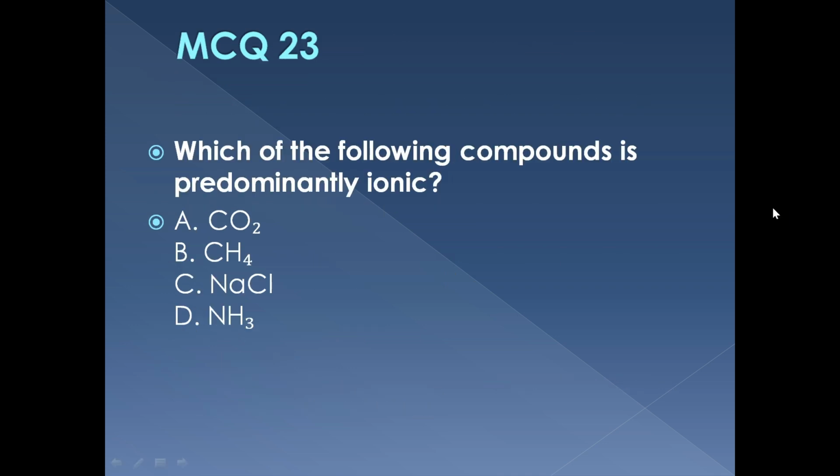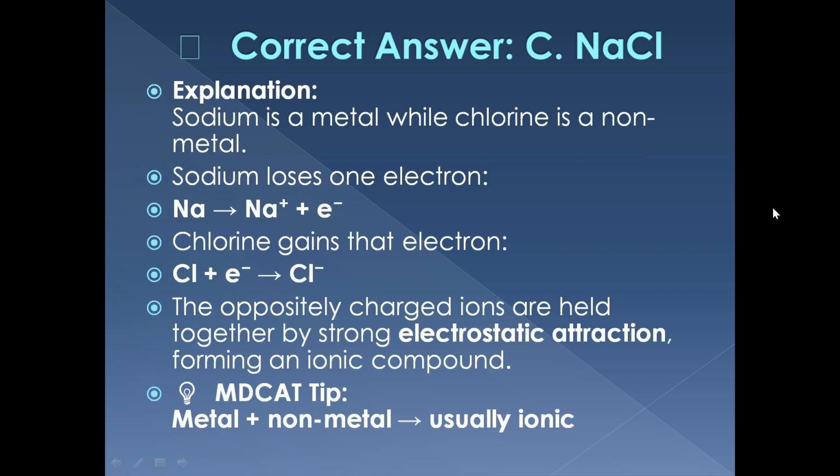MCQ 23. Which of these compounds is predominantly ionic? Carbon dioxide, methane, sodium chloride, or ammonia? The correct answer is sodium chloride. Sodium transfers an electron to chlorine, forming Na⁺ and Cl⁻, which are held together by electrostatic attraction.